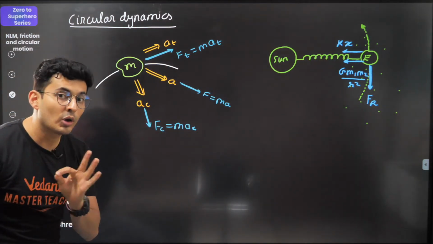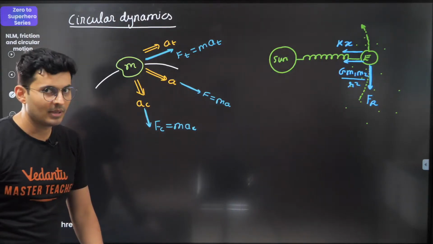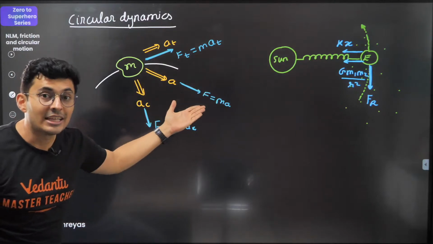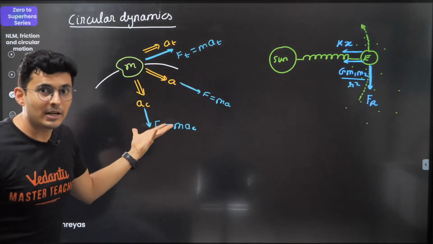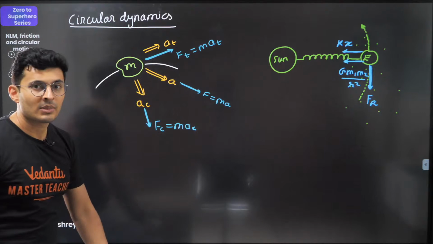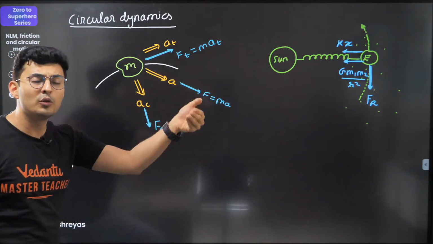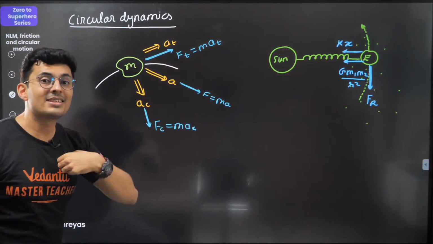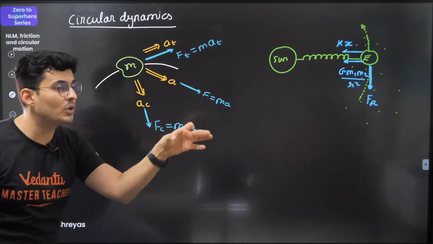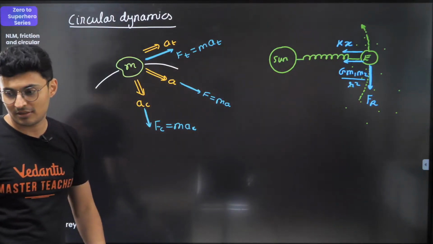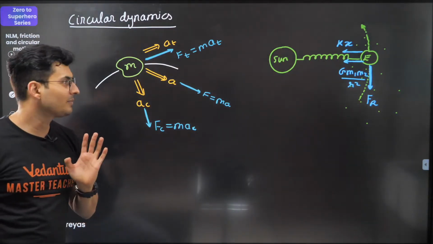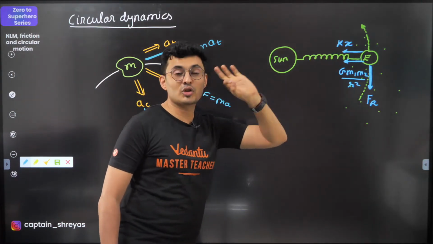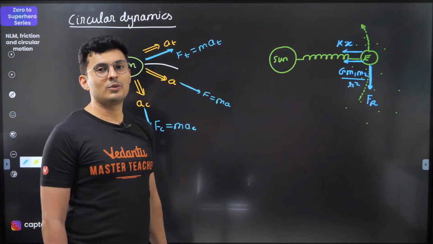The answer is you will not show centripetal force, because there is no separate centripetal force acting over there. Centripetal force is not like a new force, such as normal, tension, friction, gravity. It's just a name, a title given to the component of the forces. So technically, this force and this force together is the centripetal force.